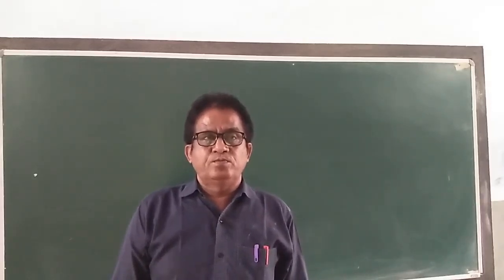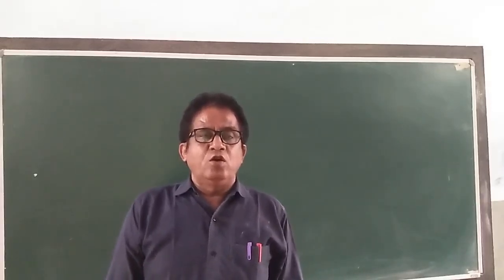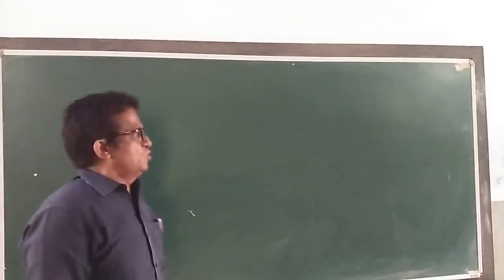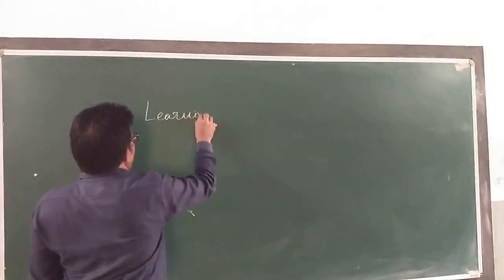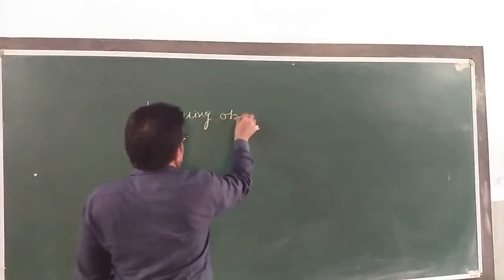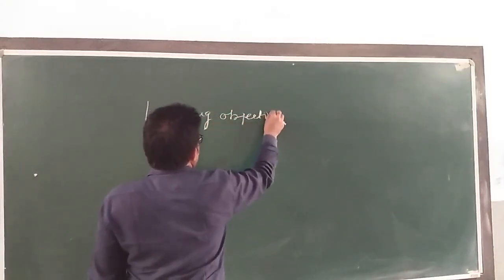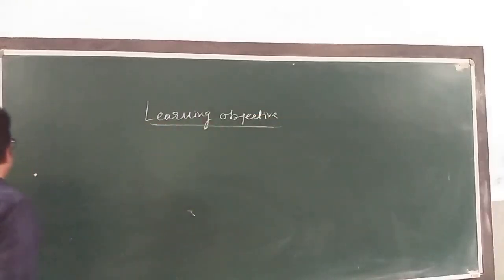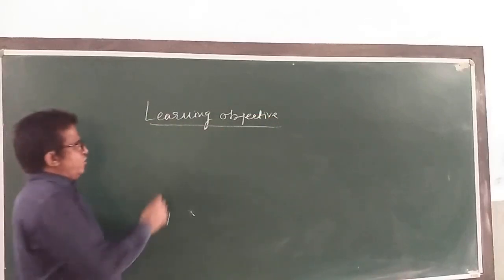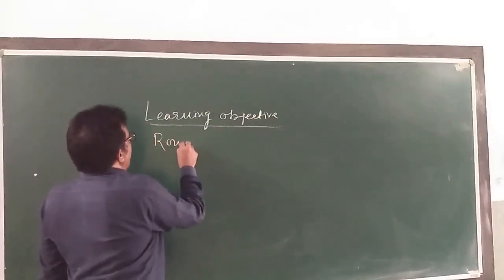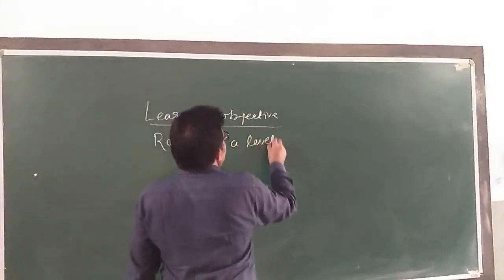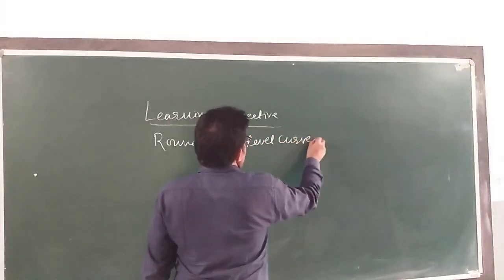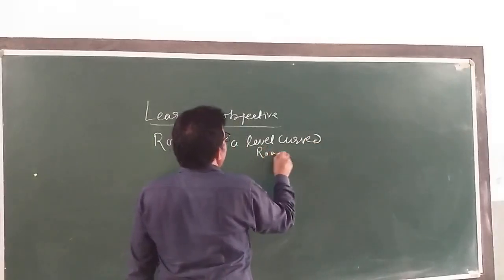Motion, that is banking of roads. Our learning objective, my dear children, that we are going to discuss here today, that is rounding a level curved road. Rounding a level curved road. It is clear?